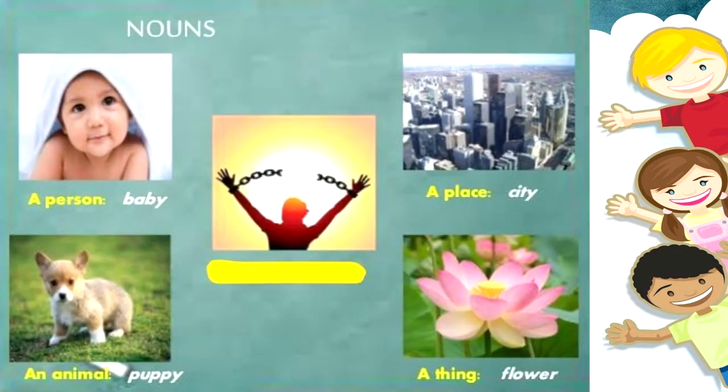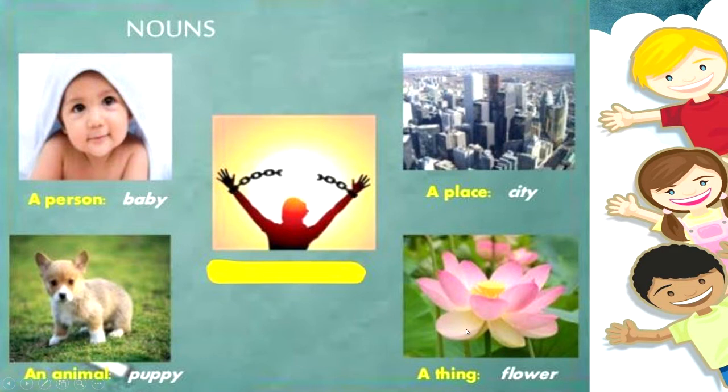Now, for example, you can see a baby before you. Alright? Baby is a person. Yes. Similarly, this is the picture of a city. And city is the name of a place. Here is a cute puppy. Puppy is the name of an animal. What a beautiful flower! Now, flower is the name of a thing.